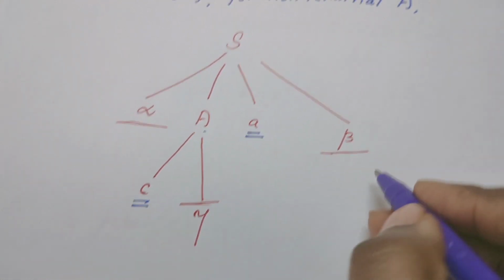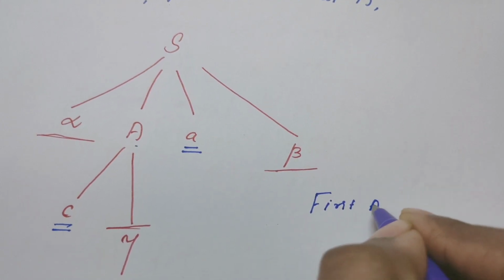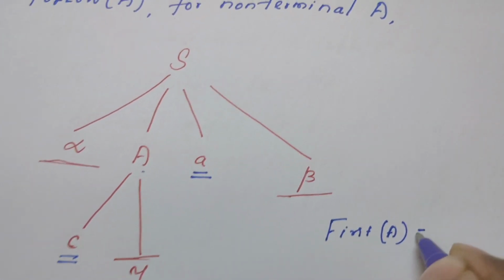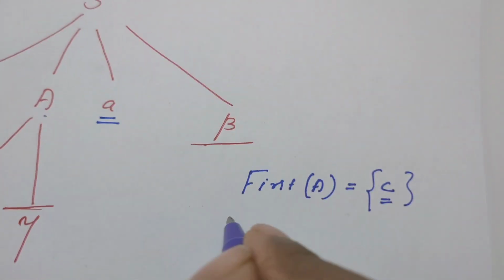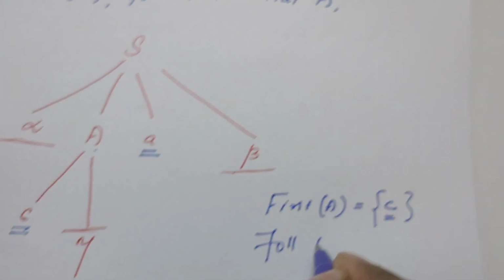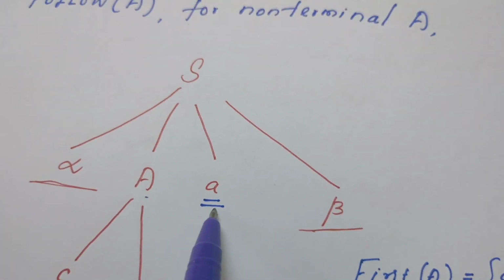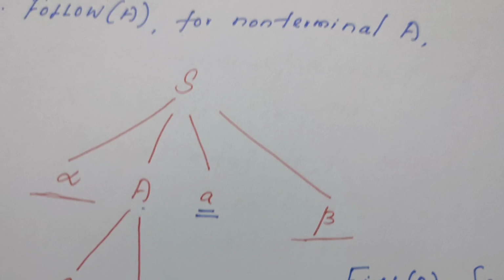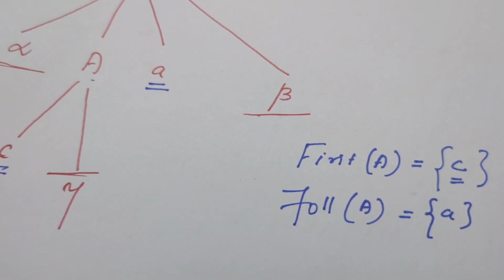So in very short, first of A as per the parse tree is nothing but C, provided the C must be a terminal, and follow of A is nothing but the symbol which appears in the parse tree to the right of A. Just for the logical understanding, this example is given.